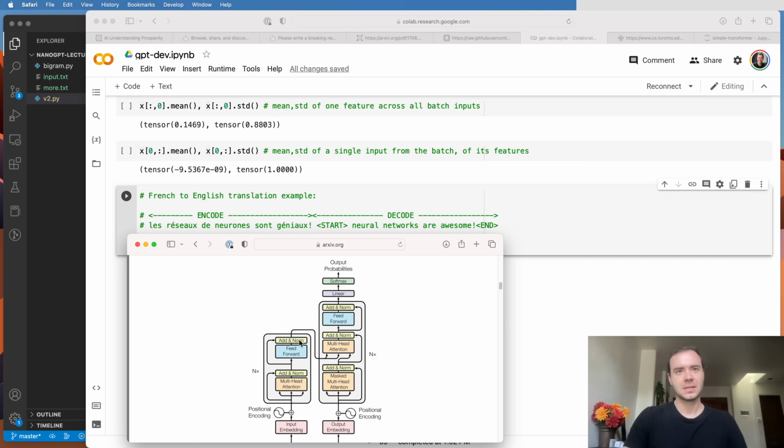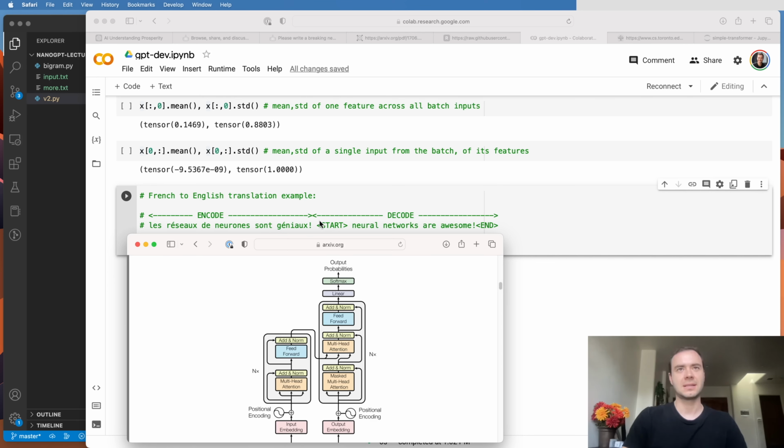Once they've encoded it, they basically come out in the top here. And then in our decoder, which does the language modeling, there's an additional connection here to the outputs of the encoder, and that is brought in through cross-attention. So the queries are still generated from X, but now the keys and the values are coming from the side. The keys and the values are coming from the top, generated by the nodes that came out of the encoder. And those keys and values feed in on the side into every single block of the decoder. That's why there's an additional cross-attention.